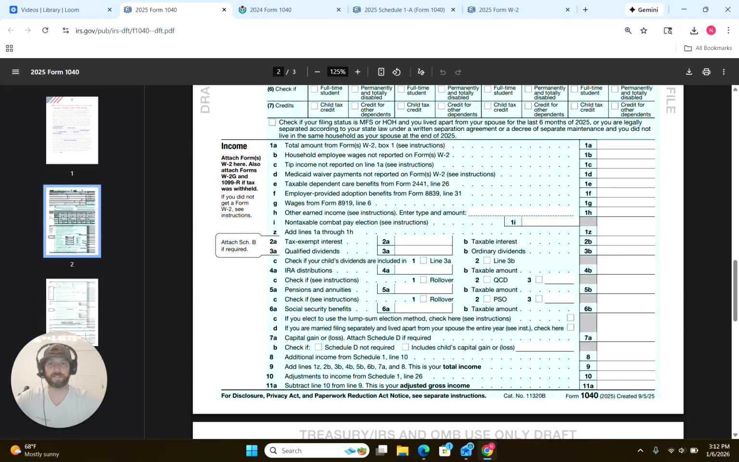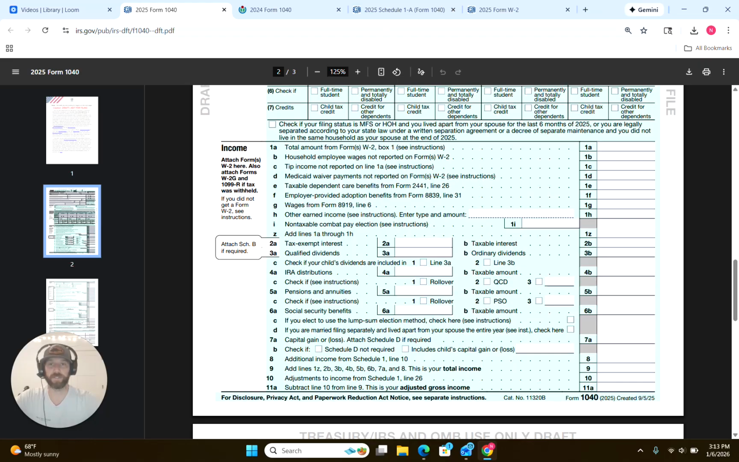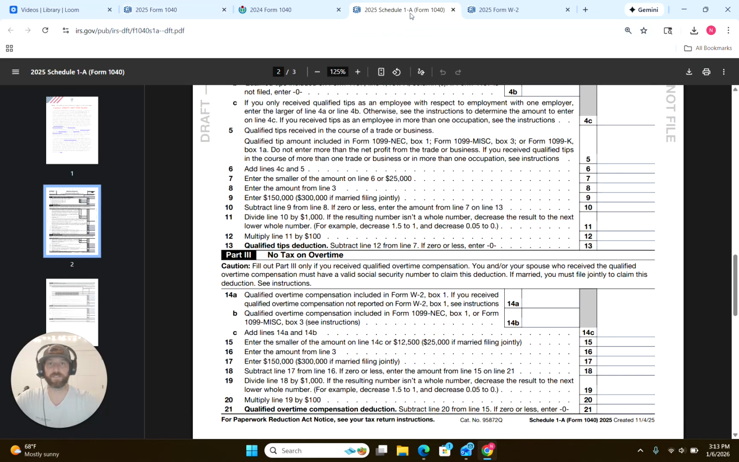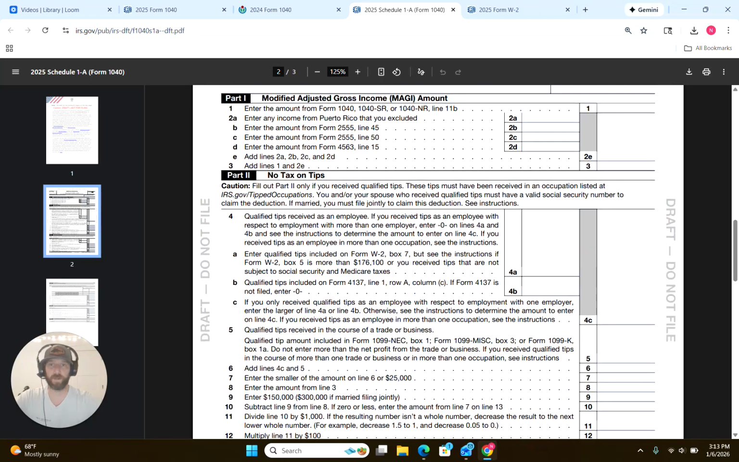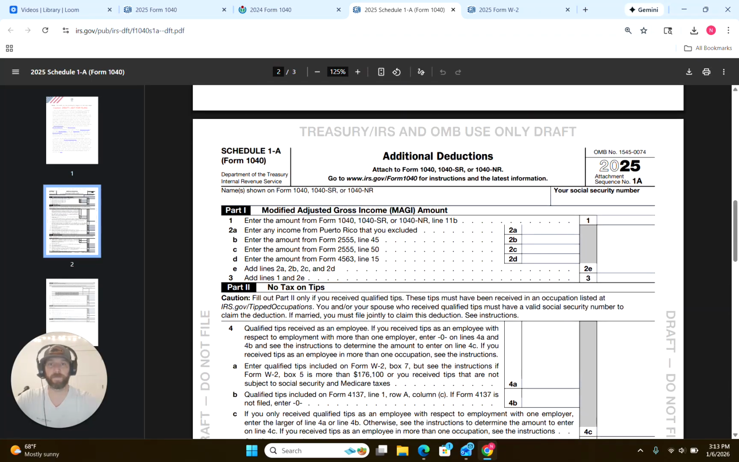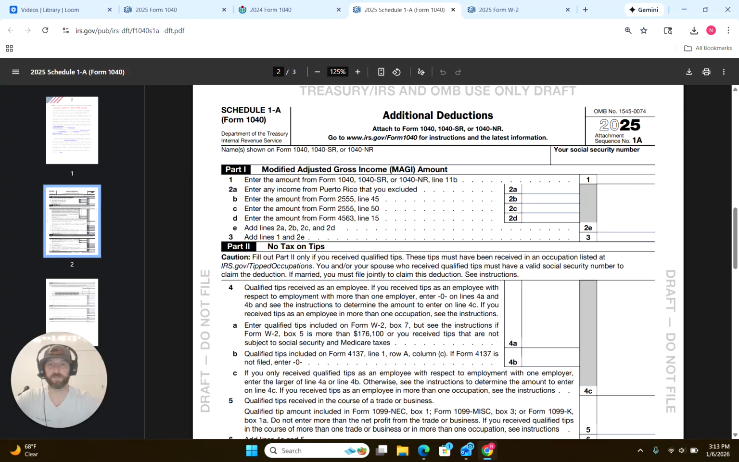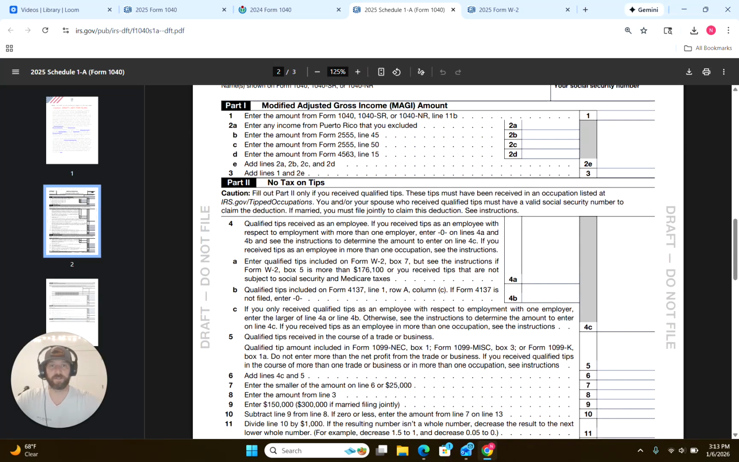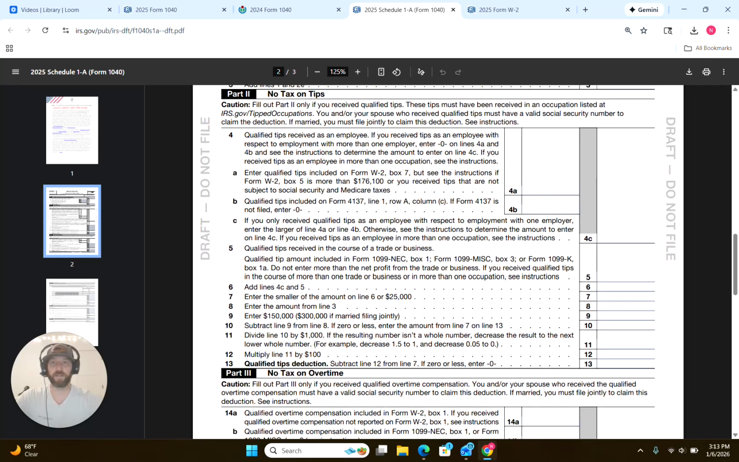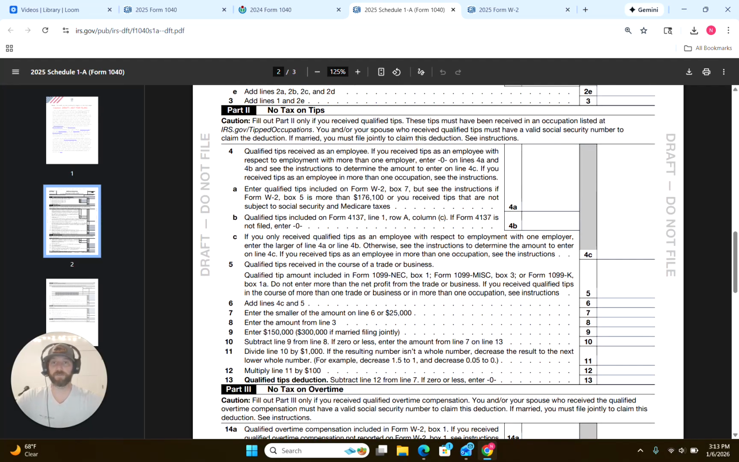Now, okay, so the big thing, let's get into it, right? So let's start with no tax on tips. In order to add these new deductions in here, they've created this new draft form called Schedule 1A. Right here, you'll see this. So draft only right there, additional deductions, right? So here's where you're going to calculate your modified adjusted gross income. I mean, this is all going to happen in the background if you're using TurboTax or any kind of professional software. But then right here is where we go to the no tax on tips.